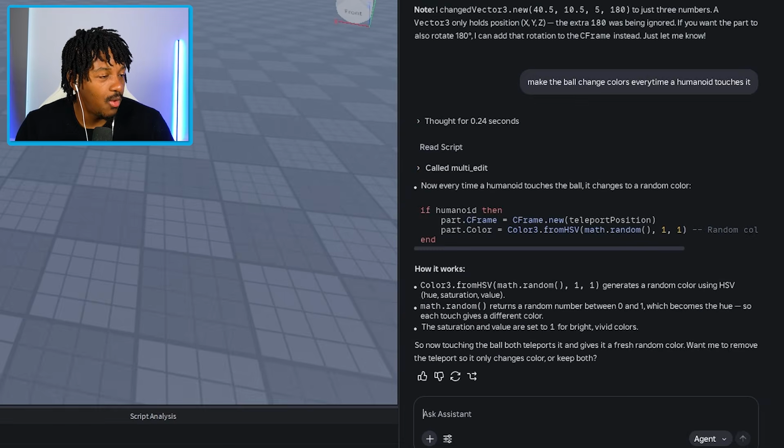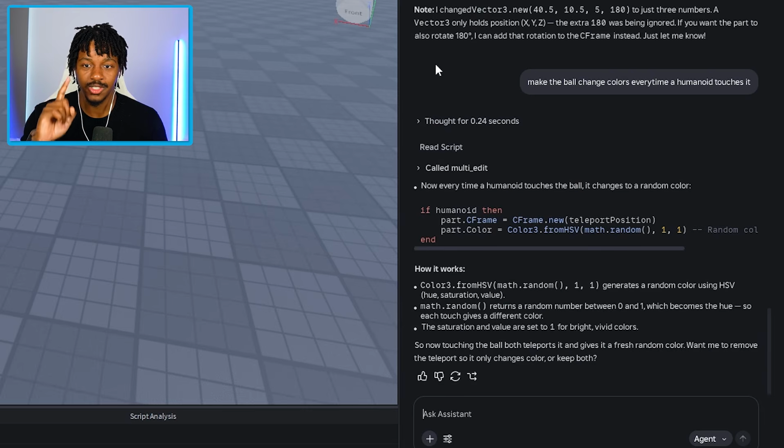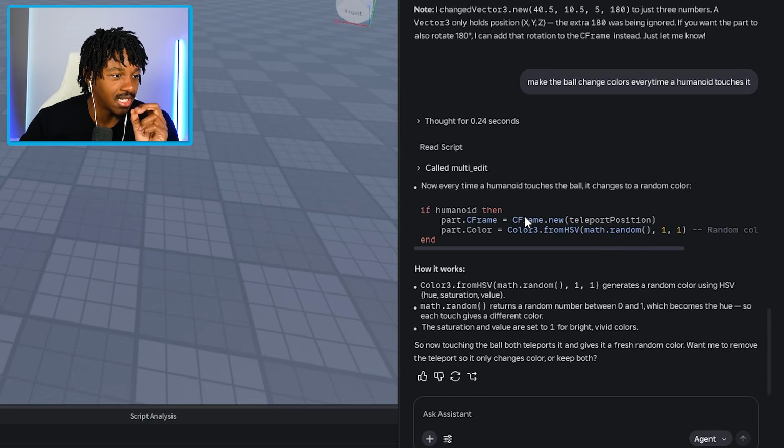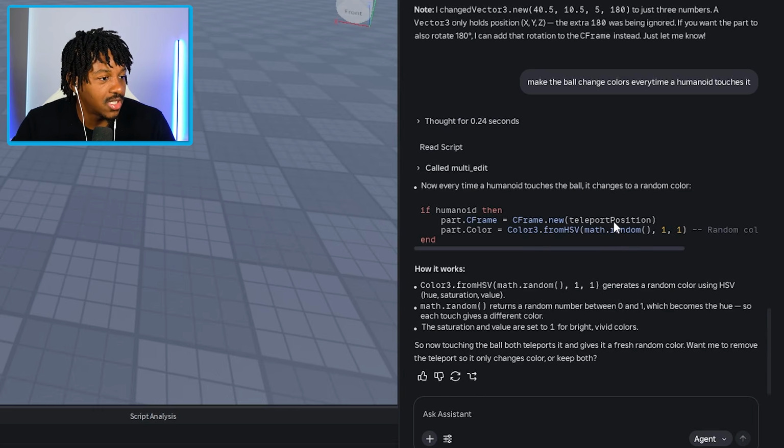So now not only will the ball teleport, but it should also change colors every time we touch it. Let's see. Now, every time a humanoid touches the ball, it changes to a random color. And here's the script: if humanoid then, oh my gosh, part CFrame equals CFrame. What does CFrame mean? Is that just contact dot new teleportation position?